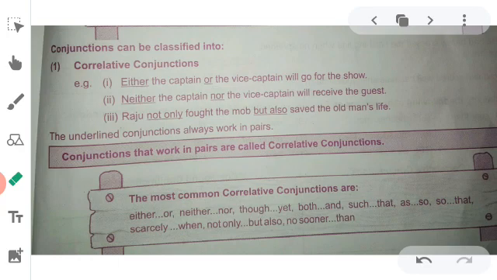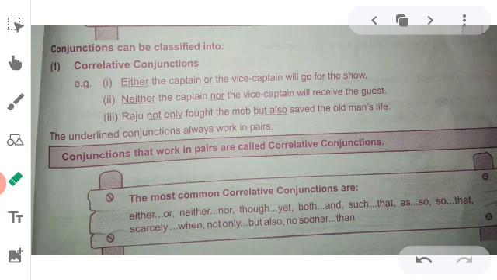Now, conjunctions can be classified into correlative conjunctions. Number 1, either the captain or the vice captain will go for the show. Number 2, neither the captain nor the vice captain will receive the guest.